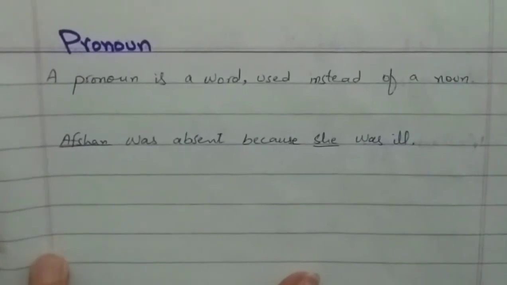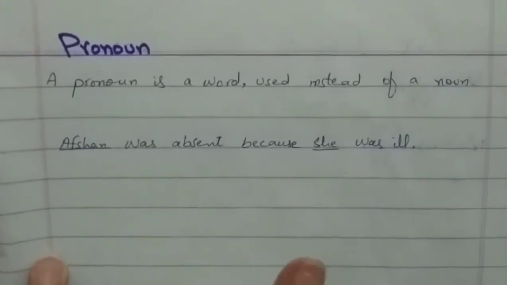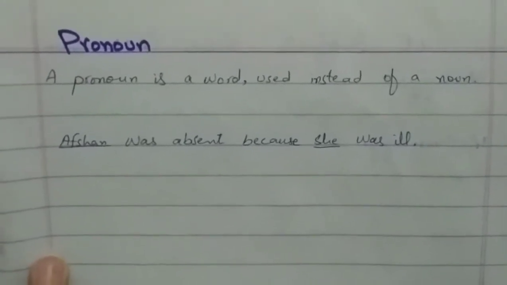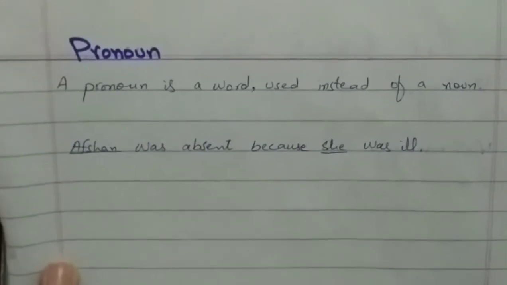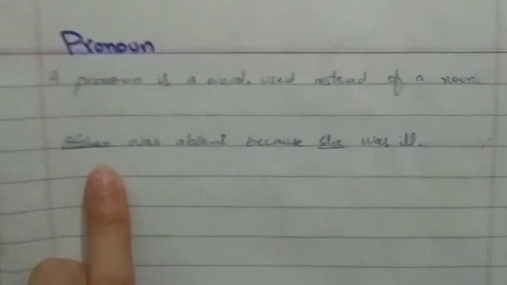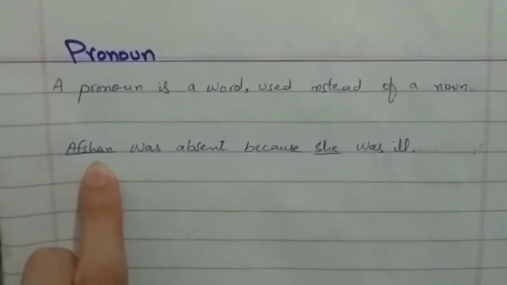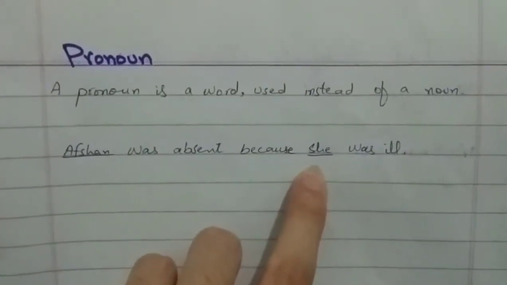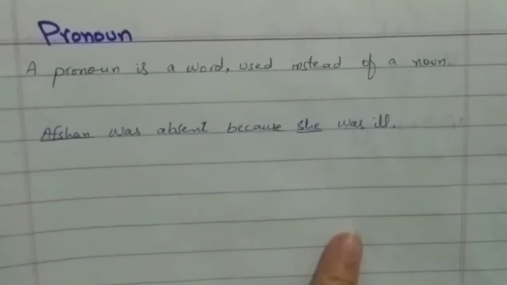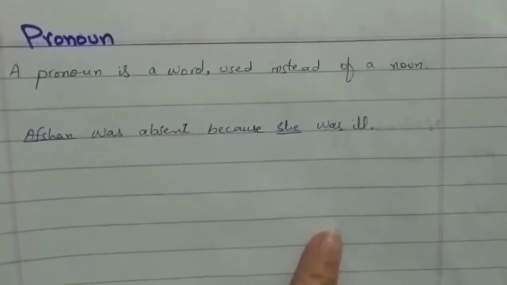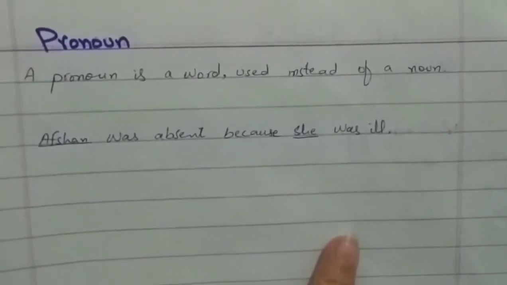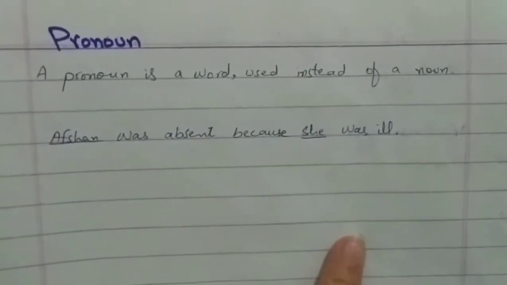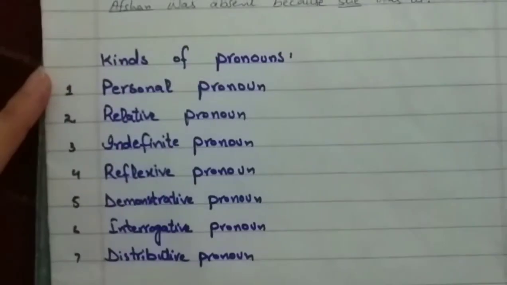It will be seen that a pronoun is of the same number, person and gender as the noun for which it stands. For example, Afshan is singular, so I have written "she" over there, which we use with a girl, singular. We have 7 kinds of pronouns that we are going to discuss today.